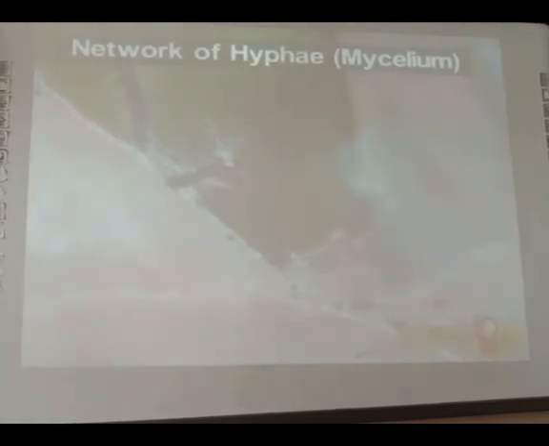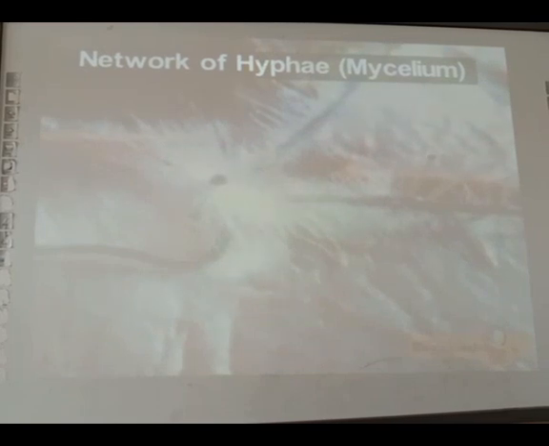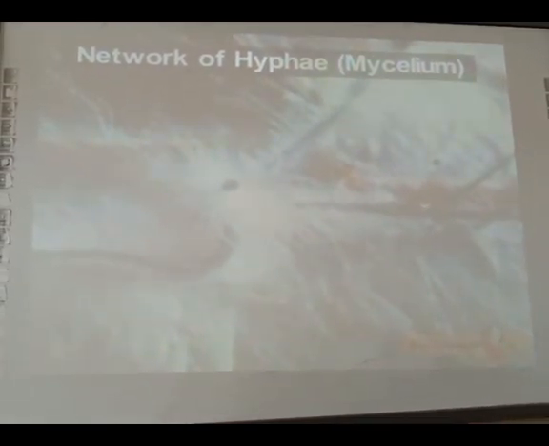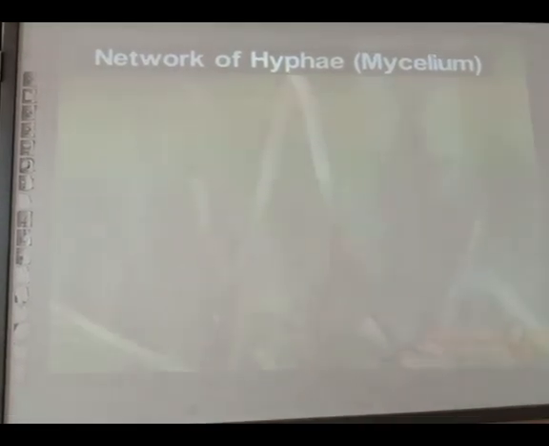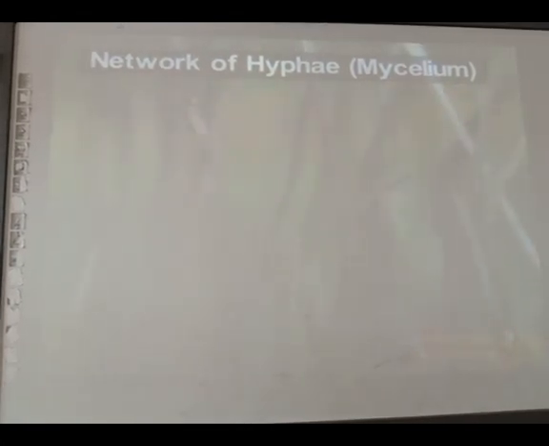Saprophytic fungi are the largest group of fungi which grow on dead organic matter. Unlike bacteria, most saprotrophic fungi grow as a wide, extensive branching network of hyphae, that is, mycelium, which penetrates the organic matter.